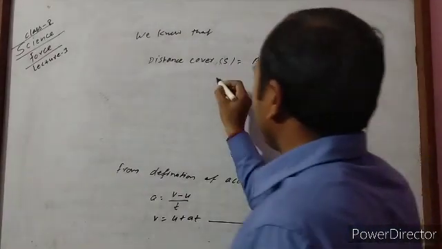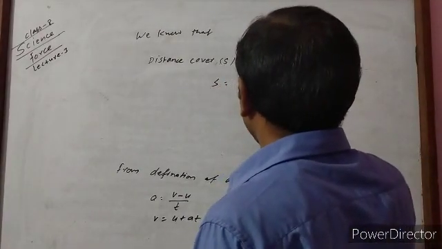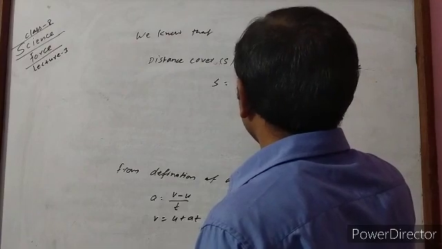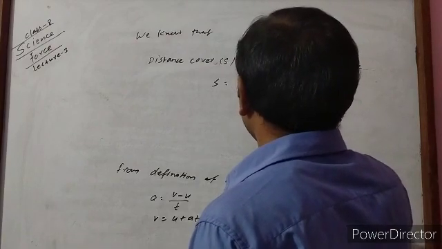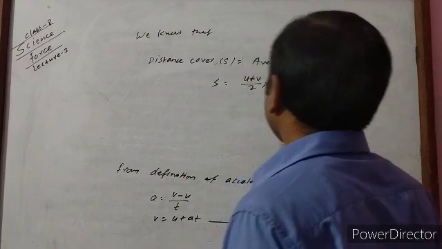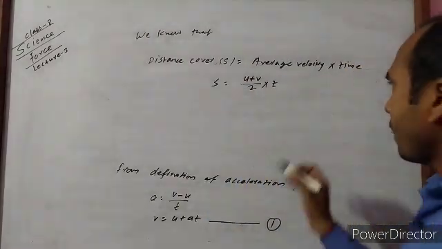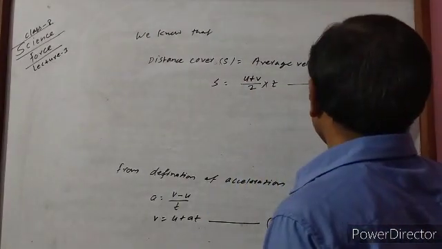It means s is equal to average velocity, that is u plus v by 2, into time taken t. This becomes equation 2.